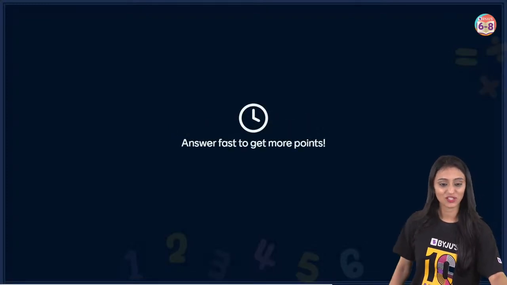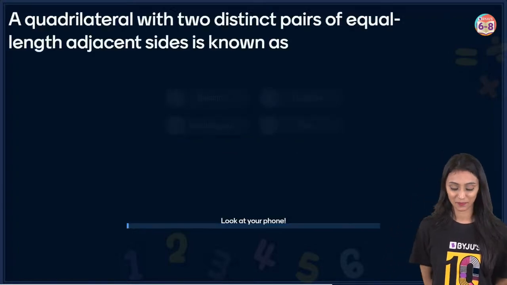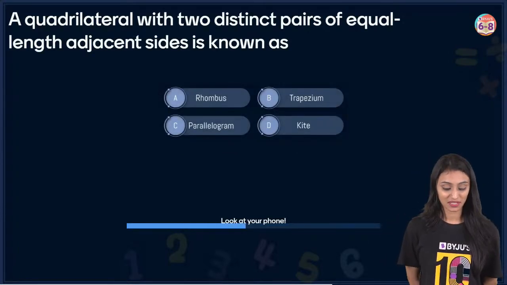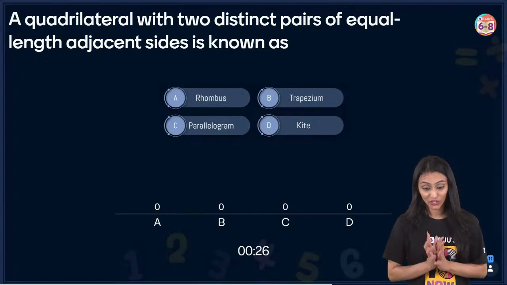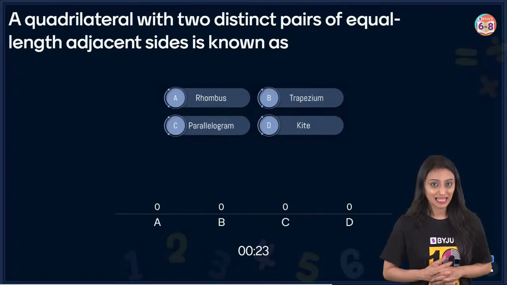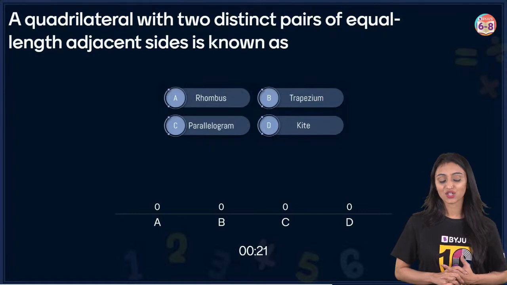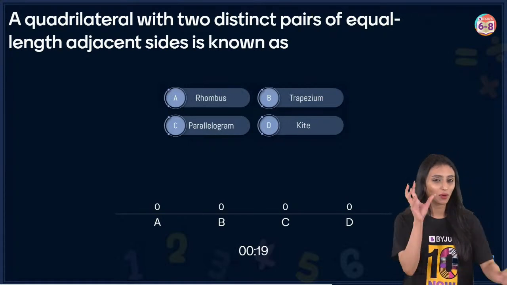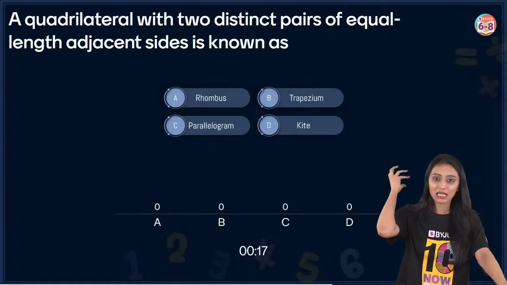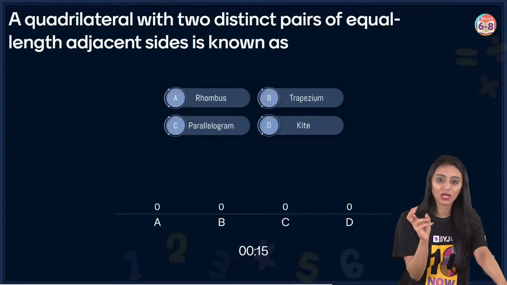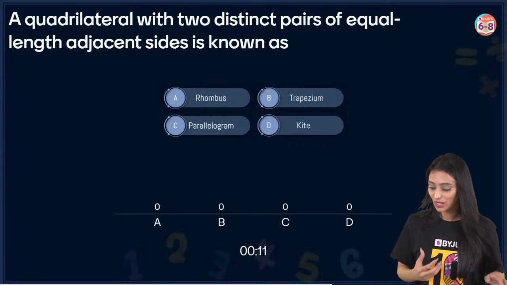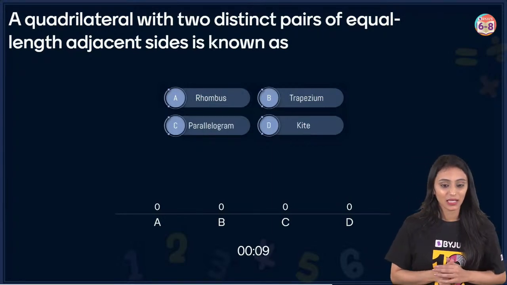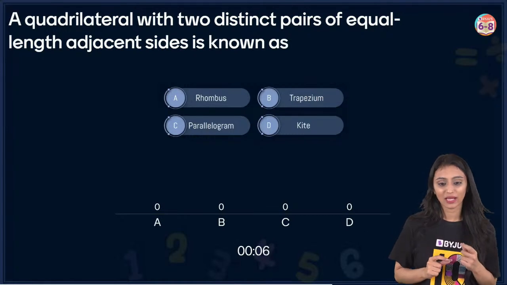All right. Let's take a look at question number 8 now. A quadrilateral with two distinct pair of equal length adjacent sides is known as. So we are talking about a four-sided figure over here, a quadrilateral. Two distinct pairs of equal length adjacent sides. What does this mean? Think about this term. Think about these keywords. Without a figure, without understanding the properties, it would be difficult for you to answer these questions. Quickly, everyone. One important thing I would like to say.